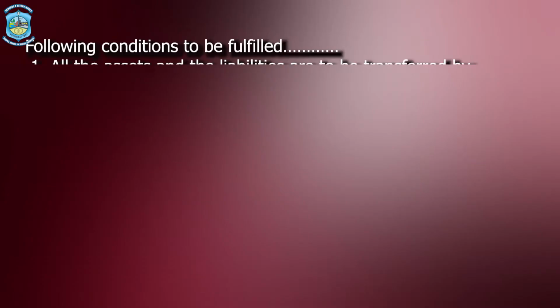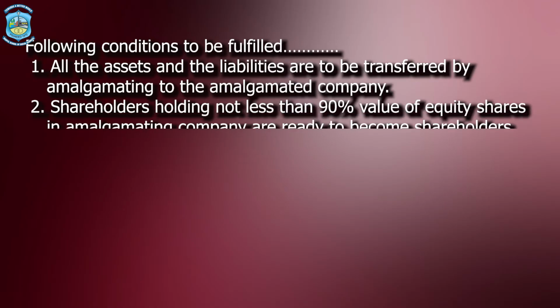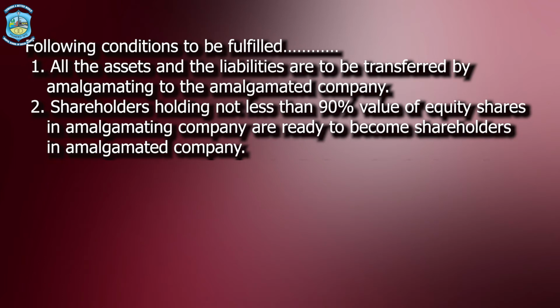Now let us look at the 5 rules which Accounting Standard 14 has laid down. All the assets and liabilities are to be transferred by the amalgamating company to the amalgamated company. That is, from the selling company to the purchasing company. This is rule number 1. Rule number 2. Shareholders holding not less than 90% shares in the amalgamating company are ready to become shareholders in the amalgamated company.